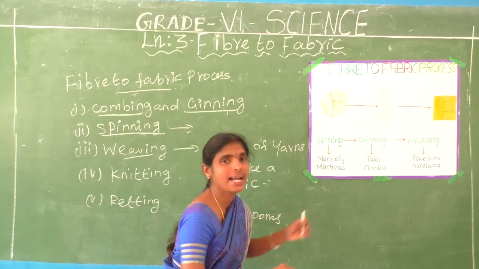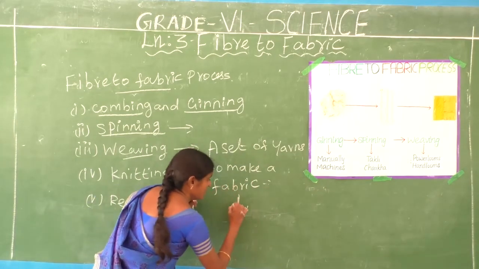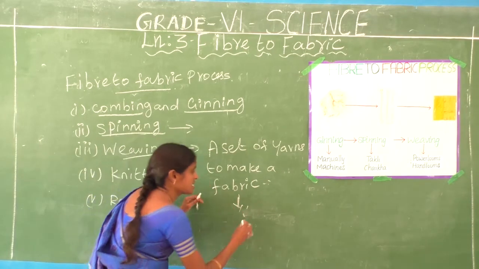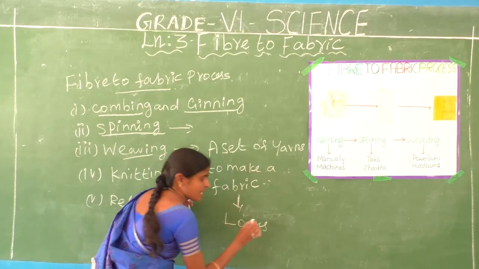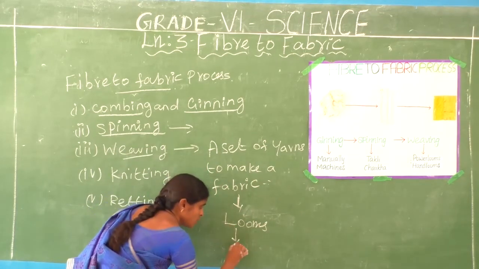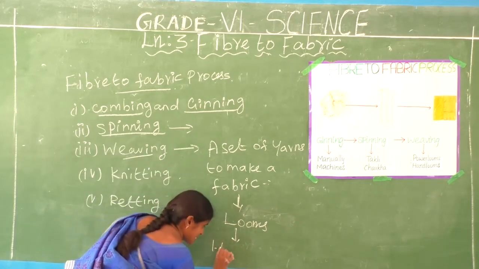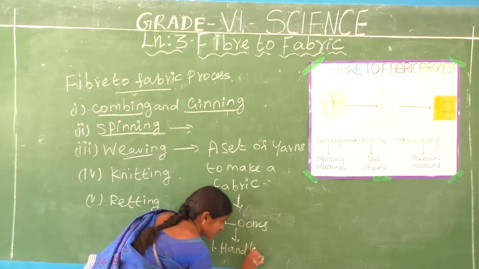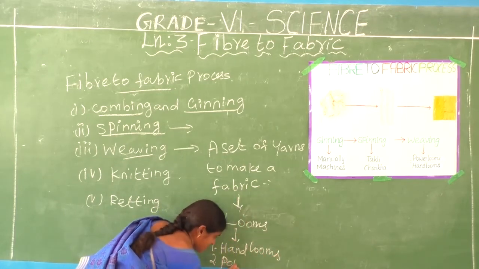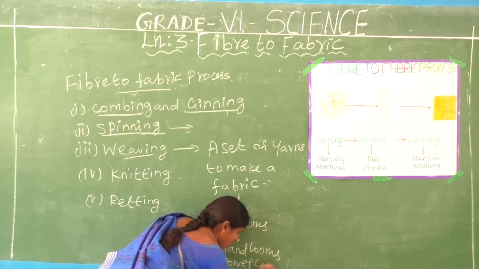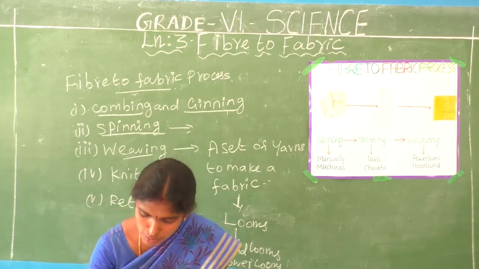Power looms and hand looms. The fabrics are made by them; the weaving process is done by looms. How many looms are there? Two looms: the first one is the hand loom, and another one is the power loom. Now, only power looms are used.